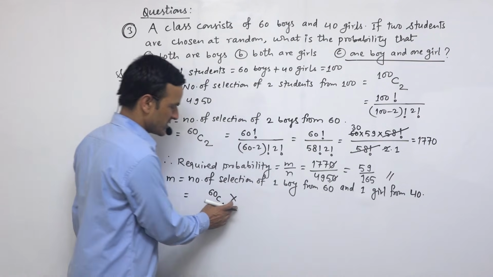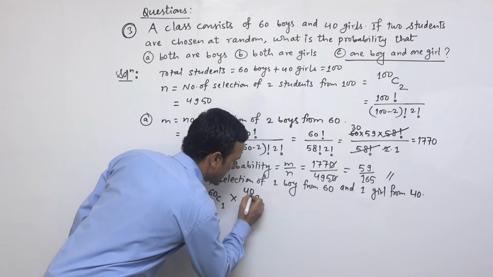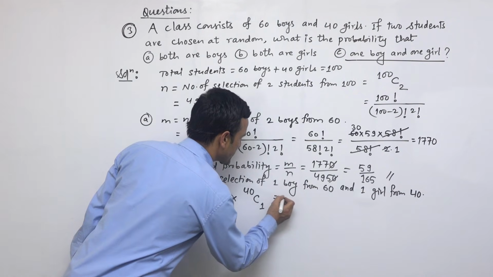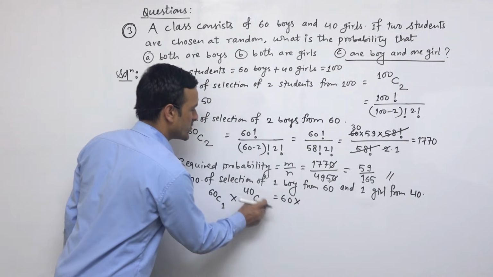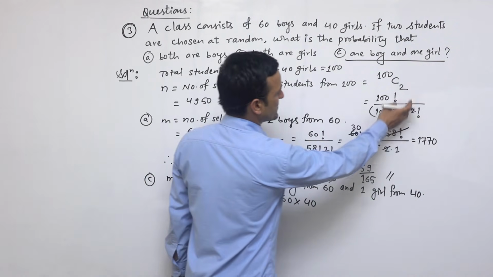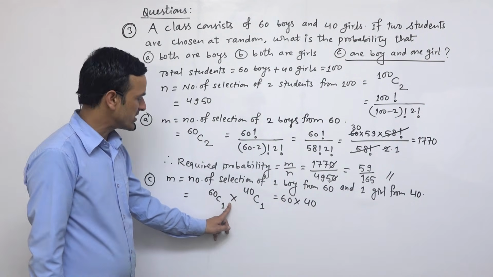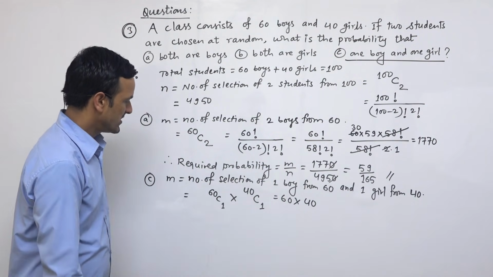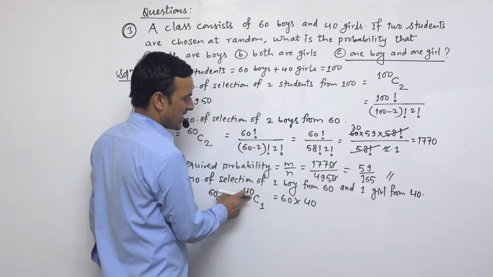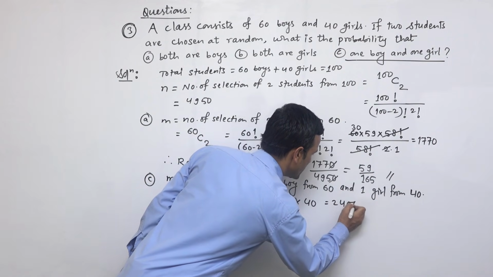Similarly, 'and' means multiply, and 40 means total girls, and out of them we have to choose only 1 girl. So 60C1 means 60, and 40C1 means 40. After applying the formula, n factorial by (n minus r) factorial times r factorial, we get 60, and 40C1 means 40. So altogether we have 2400,